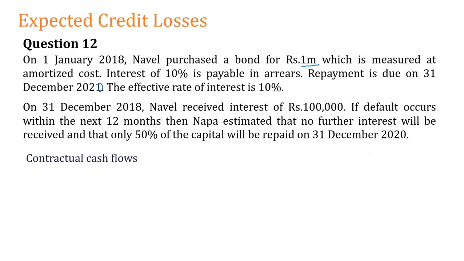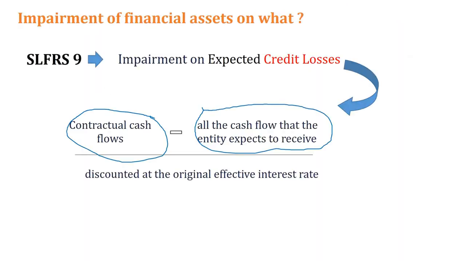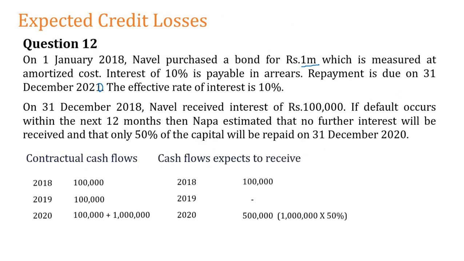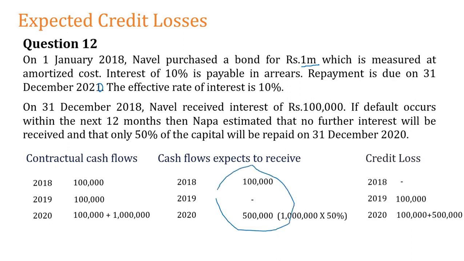Look at this. I am going back to this slide again. We are talking about impairment of the credit loss. How do we calculate the credit loss? You take the contractual cash flows, and you take the actual expected cash flows. That difference you discount using the original effective interest rate, which we have done here. So here we identify the contractual cash flows, then the actual cash flows we are going to receive over the next 2 periods, and these are the credit loss which I am expecting.